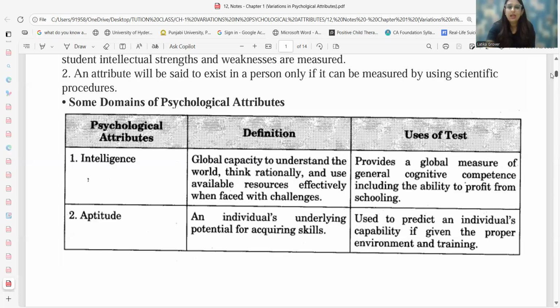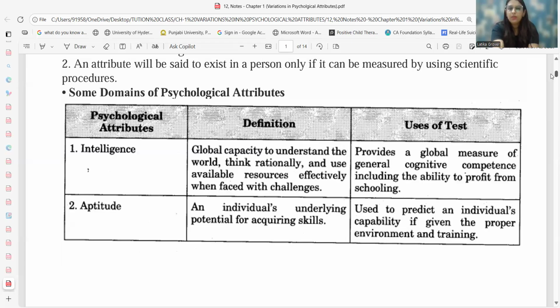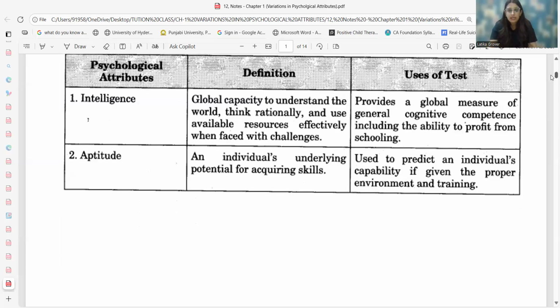Okay, next is aptitude. Now, aptitude talks about the potentialities or the capabilities that an individual has or is going to acquire. There are a few skills that we are born with, that are innate, and there are a few other skills that we acquire from the outside world. So, aptitude makes up our potentialities and talent on the basis of which we are able to work.